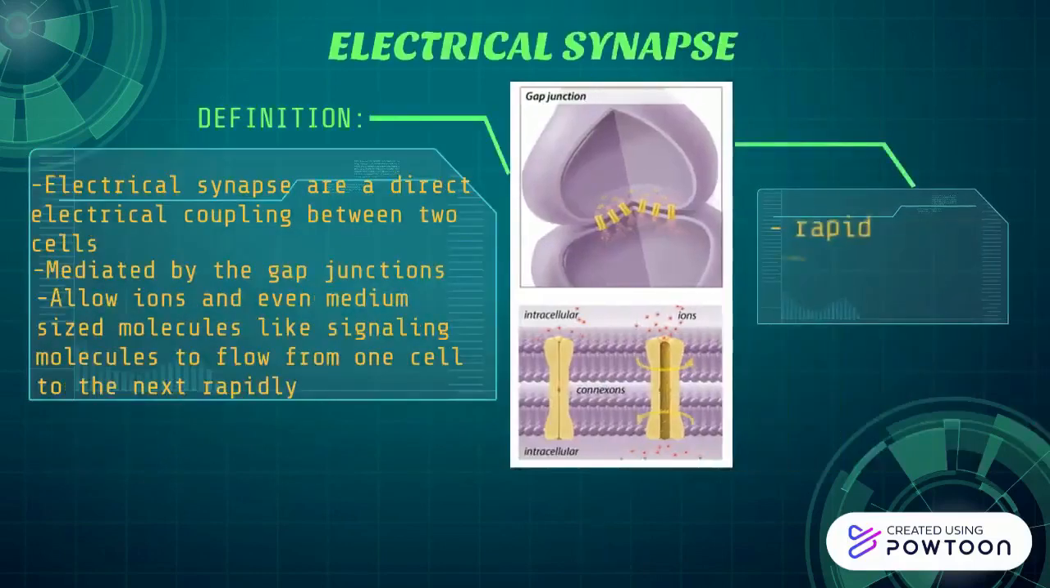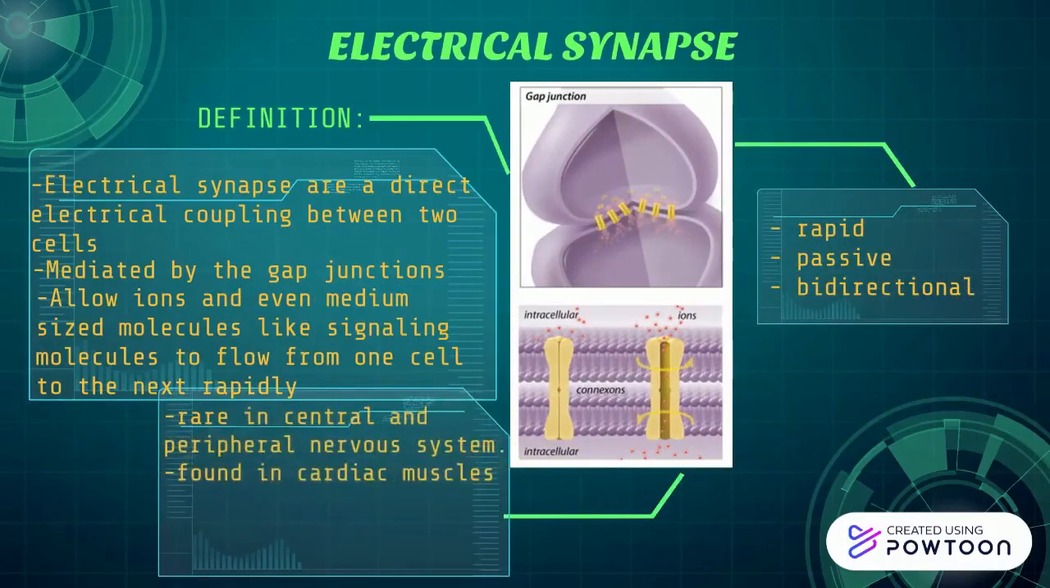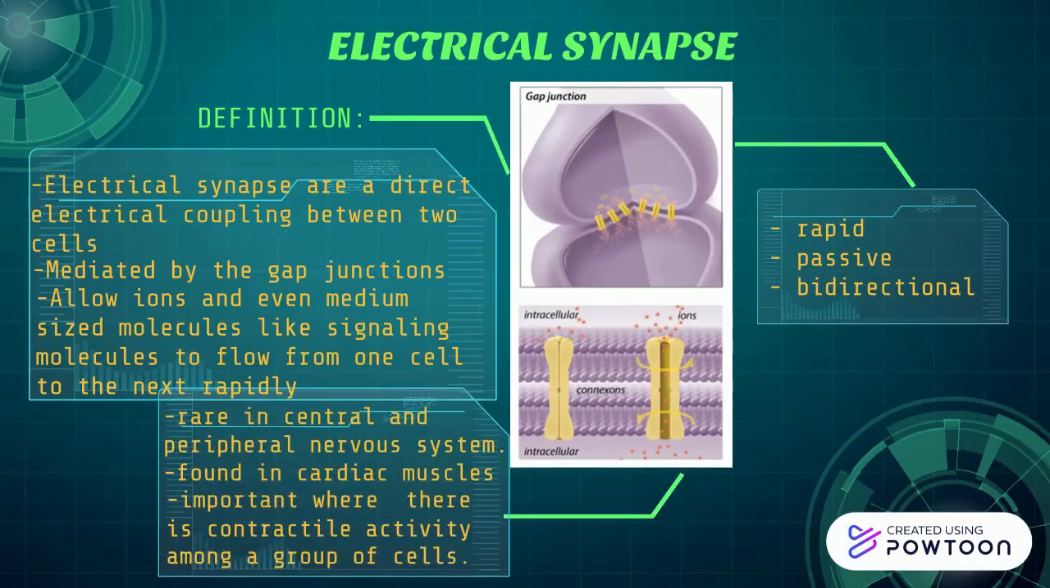Electrical synapses are very rapid, passive and bidirectional. They are rare in central and peripheral nervous system but can be found in cardiac muscles and many types of smooth muscle. They are very important where there are contractile activity among a group of cells.